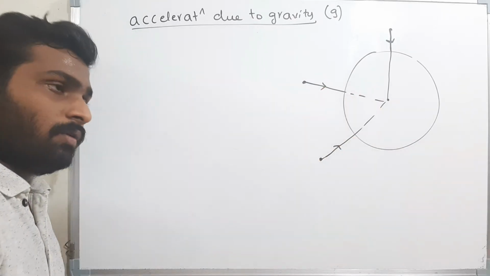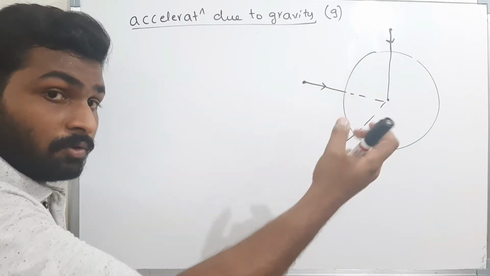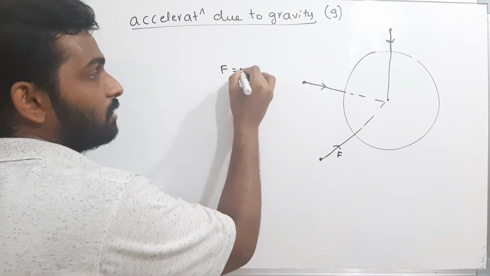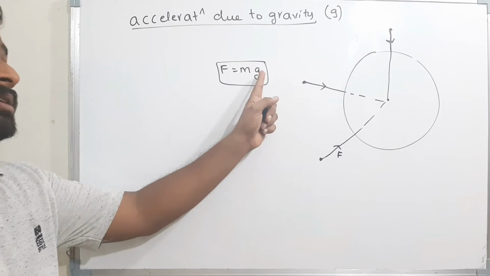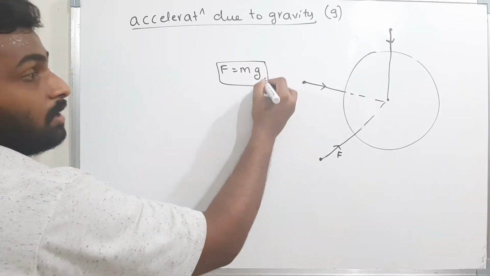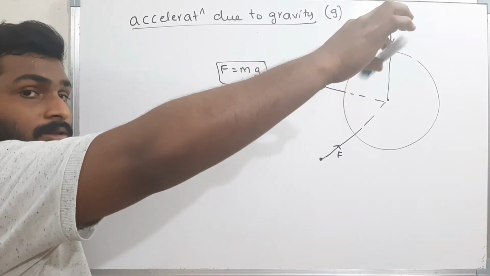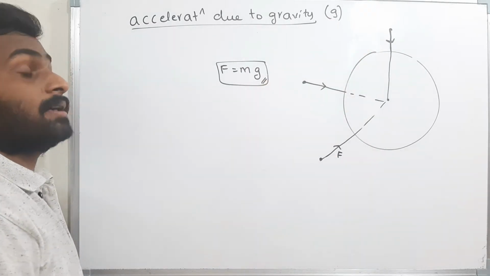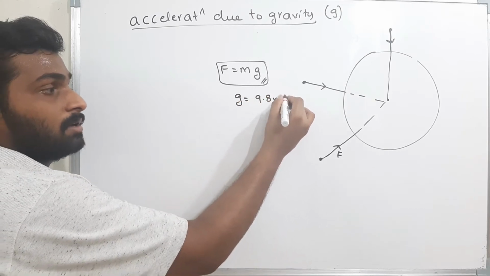Whatever objects I keep like this will be attracted by some force. What is the force? That is gravitational force, and it is given by the formula mg, which is nothing but the weight of the object, where g is the acceleration due to gravity. That means whenever I leave a body, the body will start to move downwards with an acceleration g. The value of acceleration due to gravity is 9.8 meters per second square.